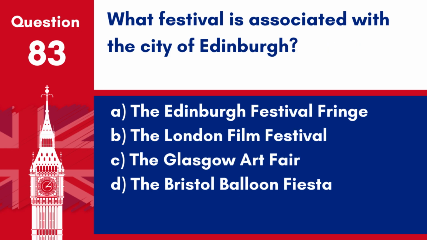Question 83. What festival is associated with the city of Edinburgh? A. The Edinburgh Festival Fringe. B. The London Film Festival. C. The Glasgow Art Fair. D. The Bristol Balloon Fiesta. Answer A. The Edinburgh Festival Fringe. This is the world's largest arts festival, which takes place annually in Edinburgh, Scotland.